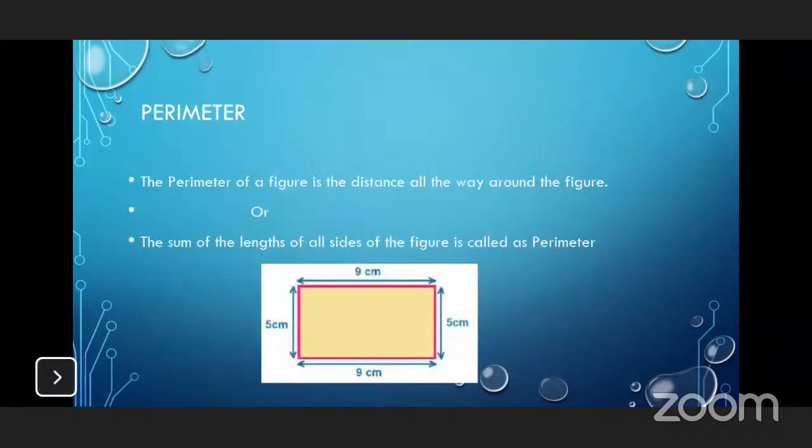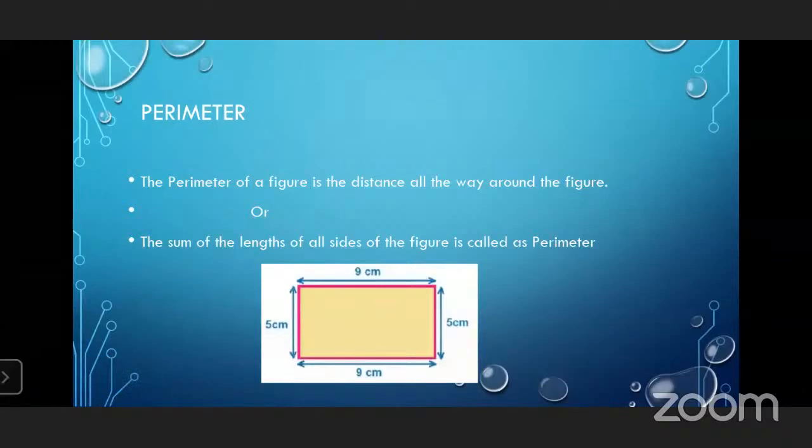Now see here, perimeter. The perimeter of a figure is the distance all the way around the figure. It means perimeter is the distance around the figure, not inside the figure. And the figure should be a closed shape, meaning it does not open. The sum of the lengths of all sides of the figure is called the perimeter.